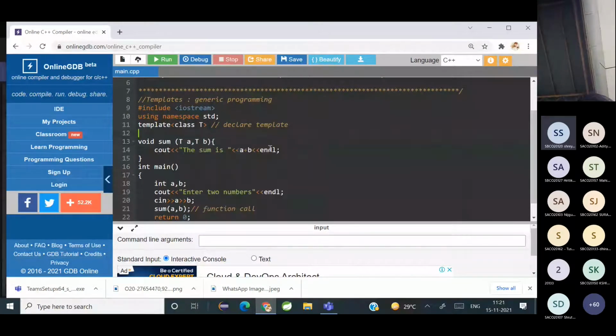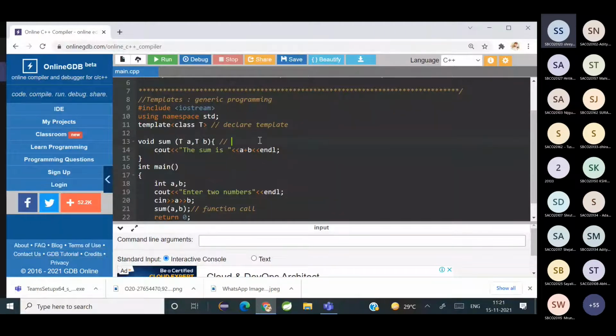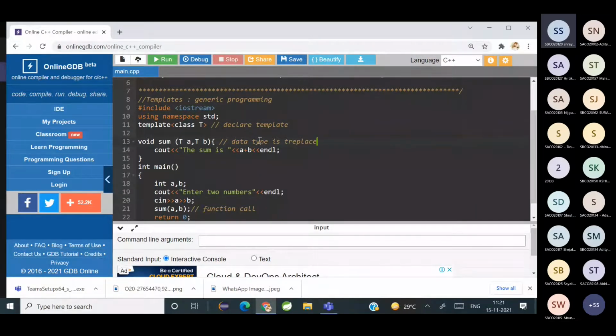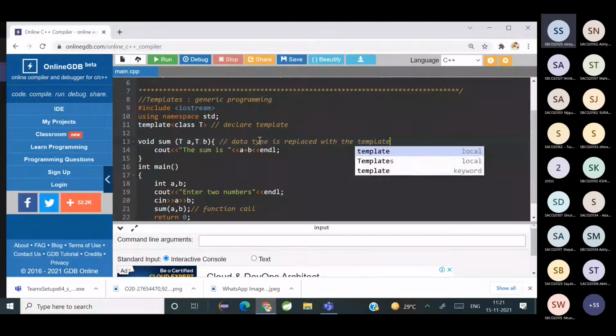See? So I substituted it: the data type is replaced with the template variable. Got it? Understood?